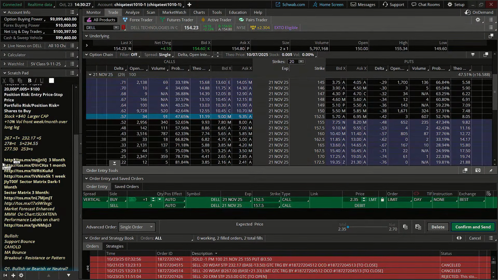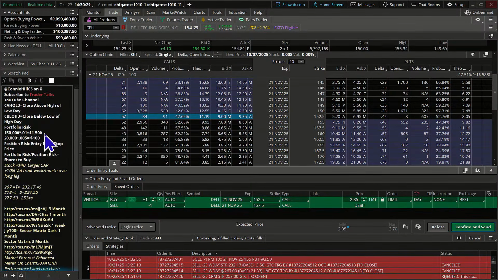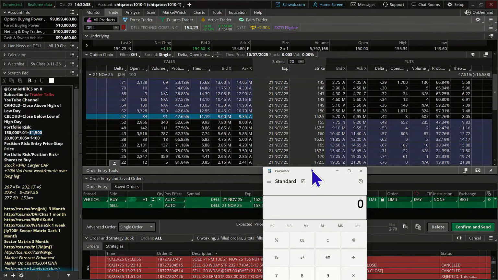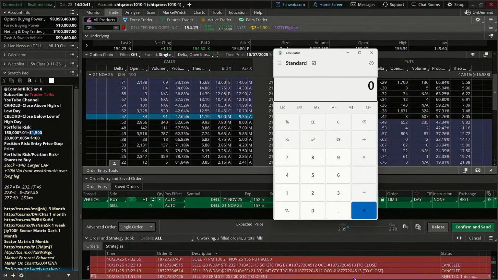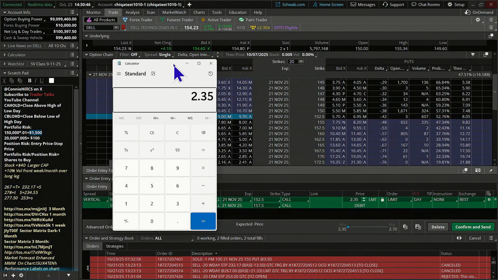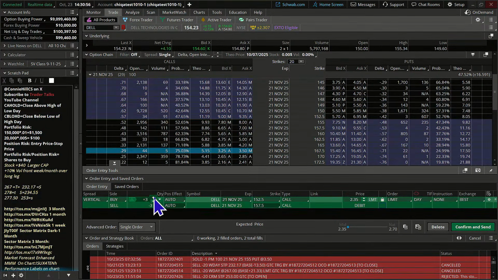In this class, we can risk up to $1,500 a trade. So let's see how many contracts we could do here. If I pull up the little calculator, let's move it out of the way. 1,500 divided by 235 says we can do 6 contracts here. So we're going to do 6 contracts. That'll keep us below the point where we need to keep it.